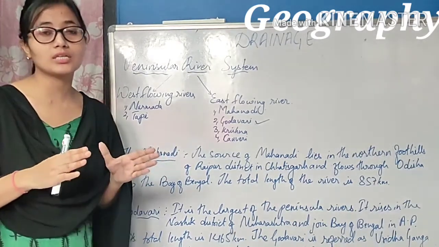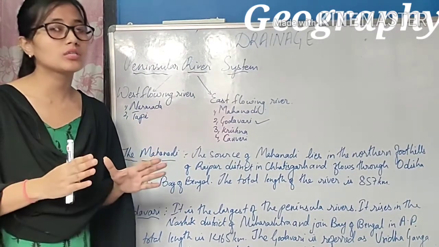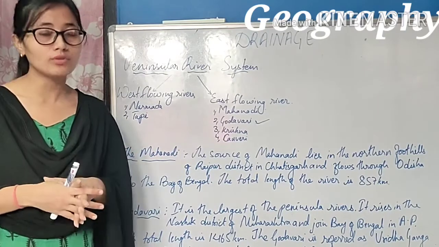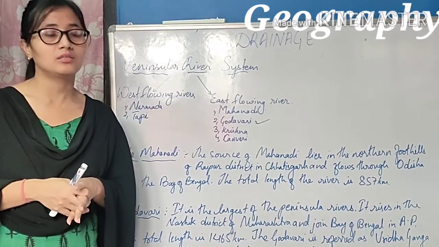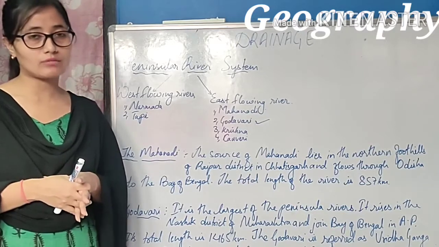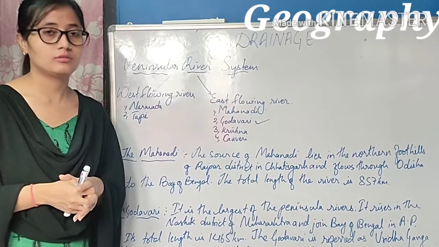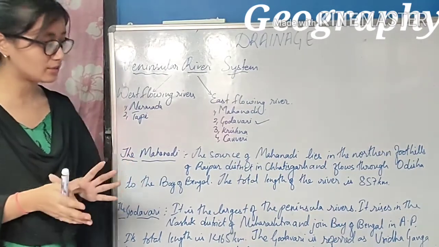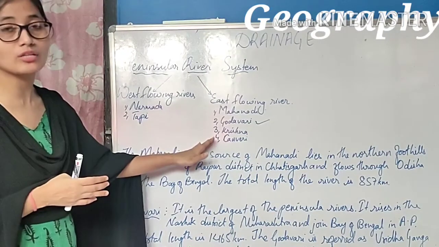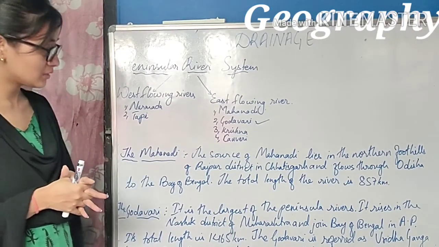You may also get a short question. The question will be in this way. Which river is known as Dakshin Ganga? The name of the river is Godavari. Which river is known as Vridha Ganga? The name of the river is Godavari. Got it? Okay. Now see here, it is the largest of all peninsular rivers. So among all these peninsular rivers, Godavari is the largest.